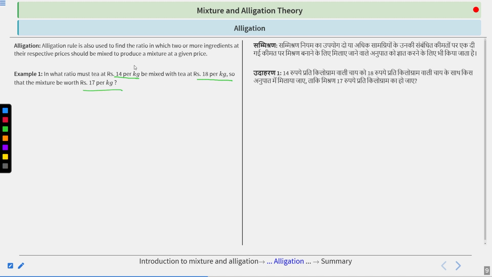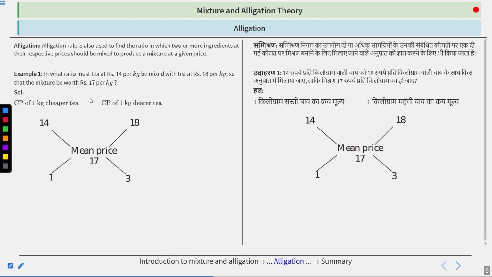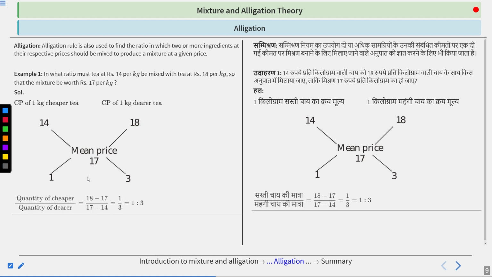Clear? So there are two mixtures of teas, 14 rupees and 18 rupees, and their mean average is given as 17 rupees. So we use the formula: price of the cheaper, price of the dearer, and the mean price. So we get the ratio, which will become 1:3. When we calculate it, we get 18 minus 17, so it will become 1. 17 minus 14, so it will become 3. So quantity of cheaper upon quantity of dearer will become 18 minus 17 upon 17 minus 14, 1:3.